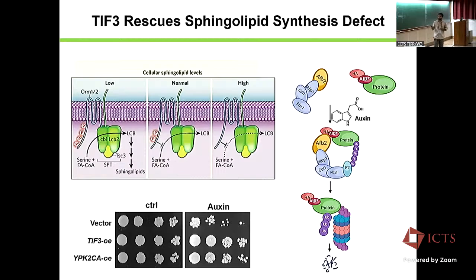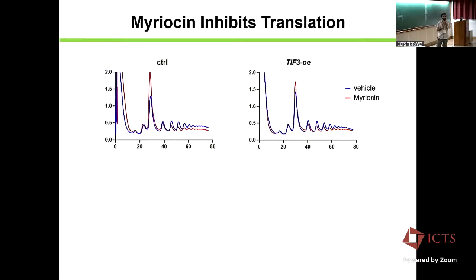So even in this genetic system, what we could see is that if you overexpress TIF3, you can rescue the growth defect, saying that maybe downstream of LCB1 activity, this TIF3 is doing some positive function. That's why we are able to get this rescue. So then the obvious question was whether it is via translation.